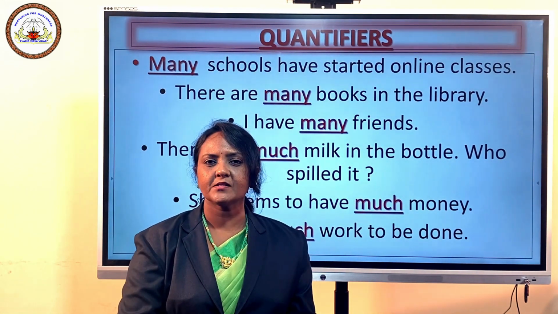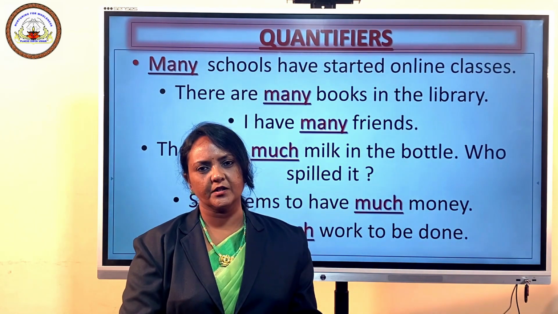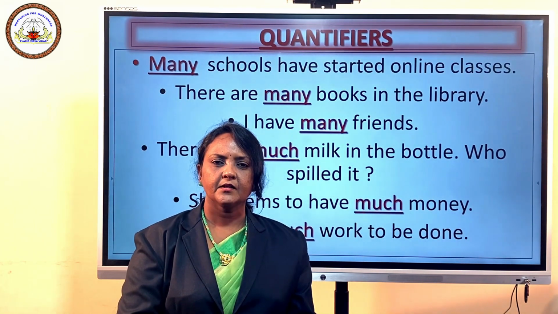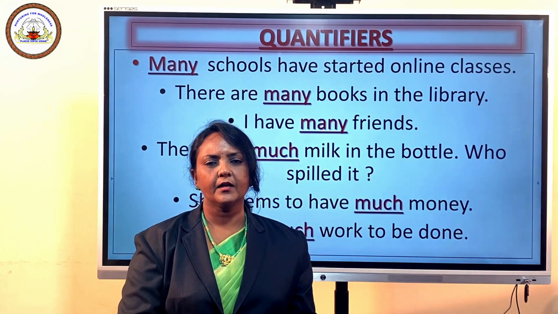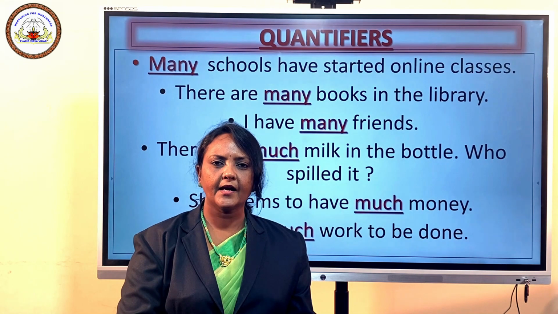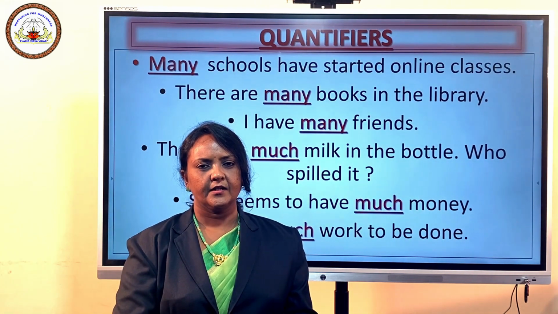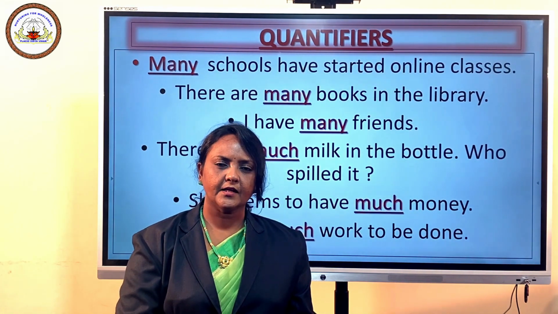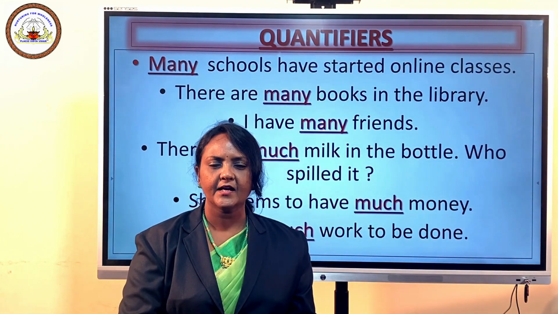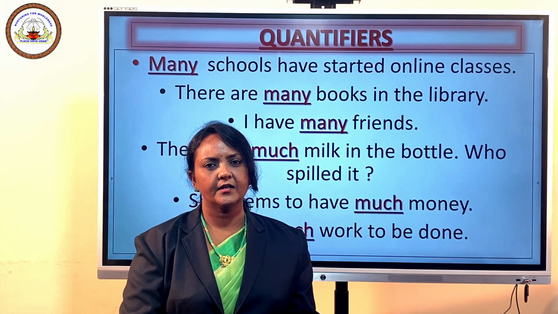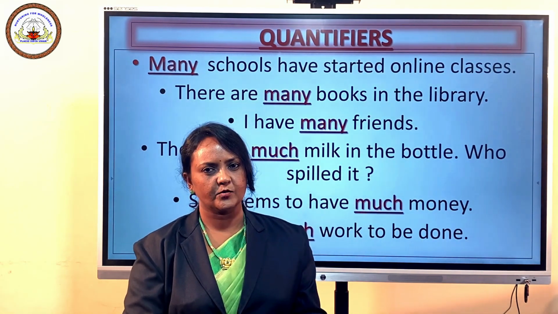What are countable nouns? Nouns that can be counted, or in other words, nouns that can form their plural by adding s or es.